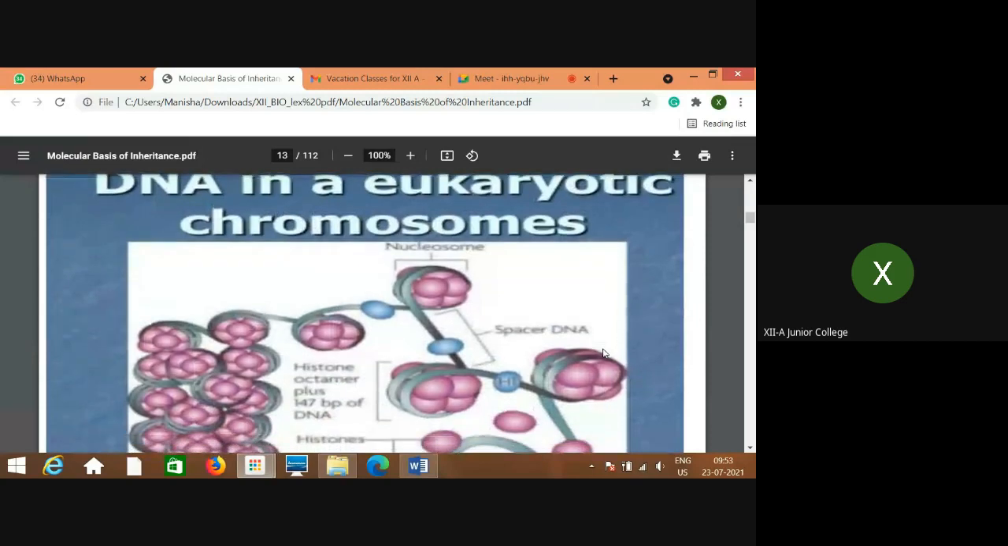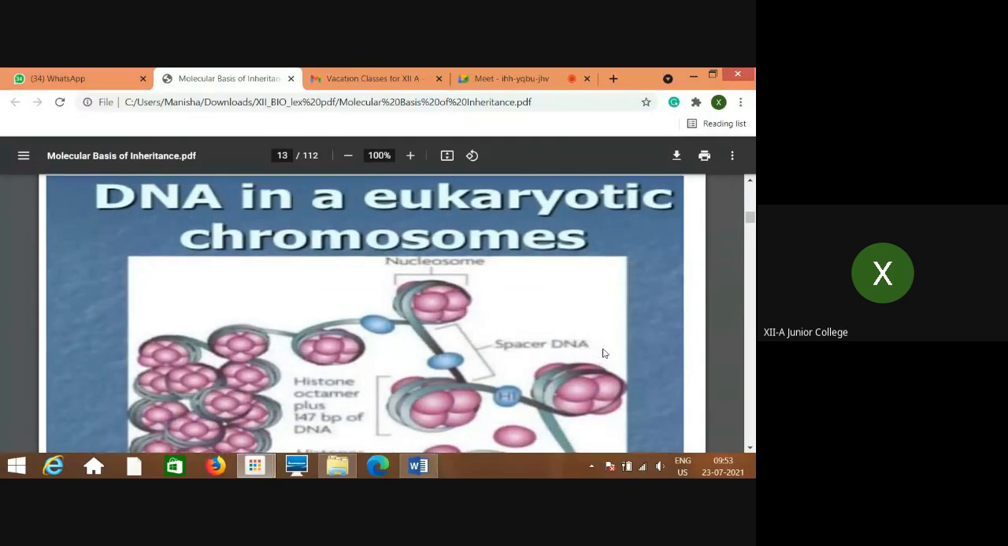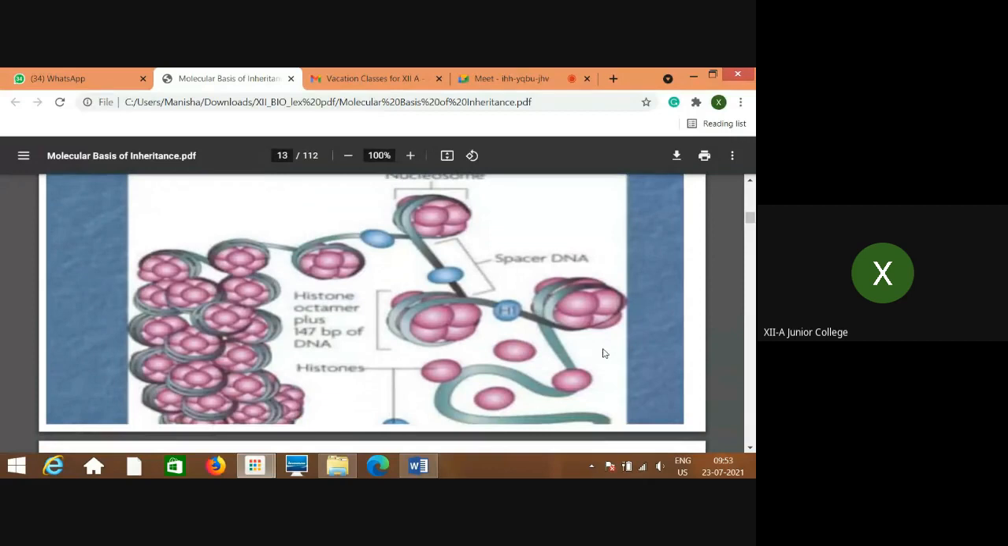Now this is the structure of DNA in a eukaryotic chromosome. This is a single nucleosome. That means this is the octamer of protein wrapped by 2 layers of DNA, wrapped two times, right? This is the H1 which joins 2 consecutive octamers. So this is the H1. This is one octamer, this is another octamer, this is the third octamer, this is the fourth octamer.